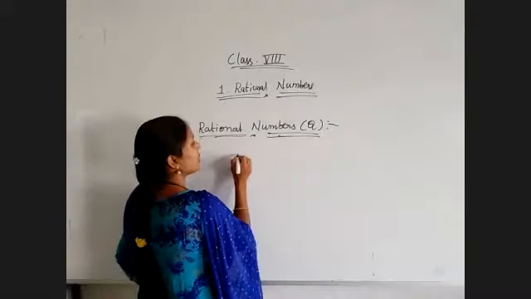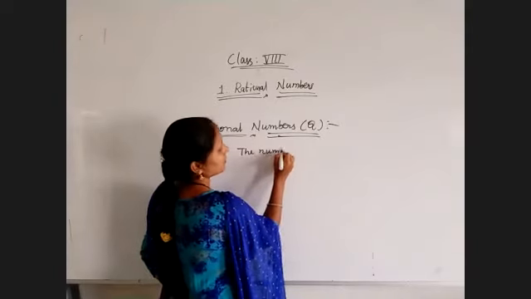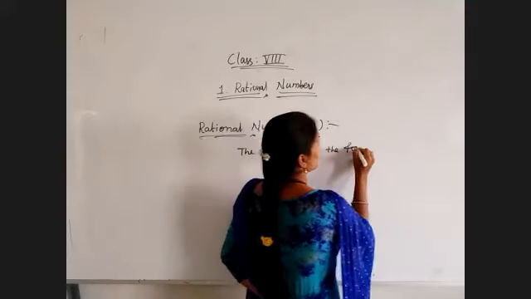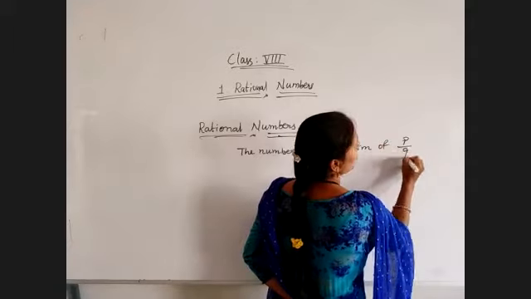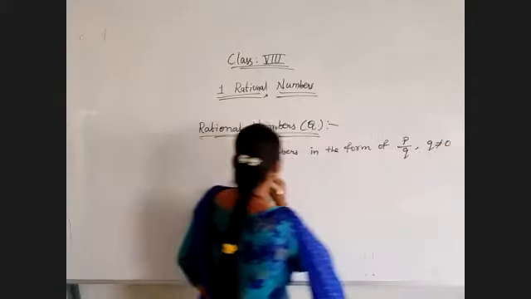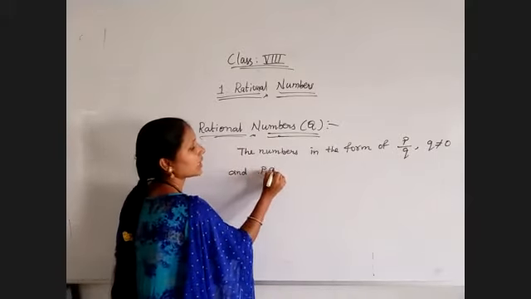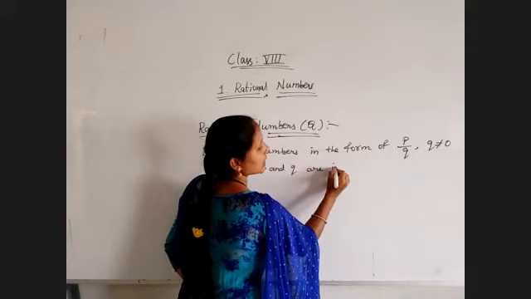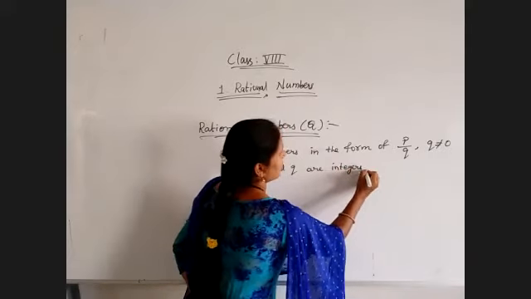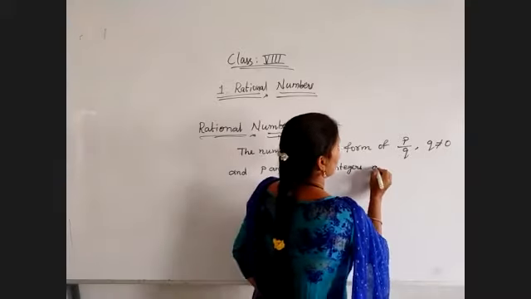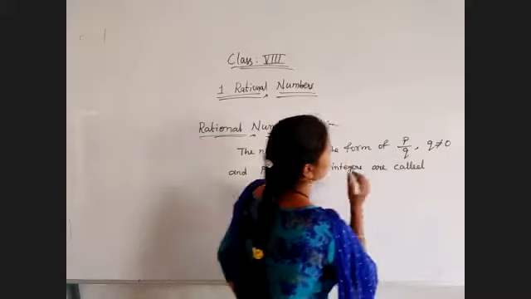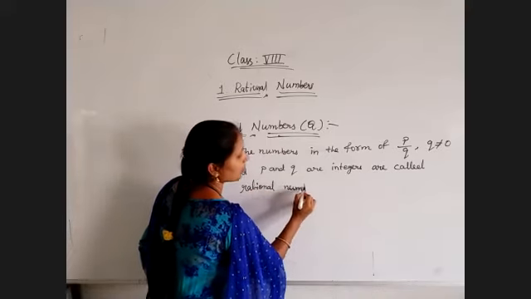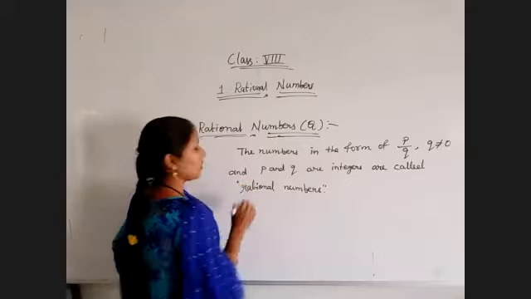So if a number is in the form of P by Q, where Q is not equal to 0 and P and Q are integers, they are called rational numbers, and those are denoted by capital Q. So just listen.